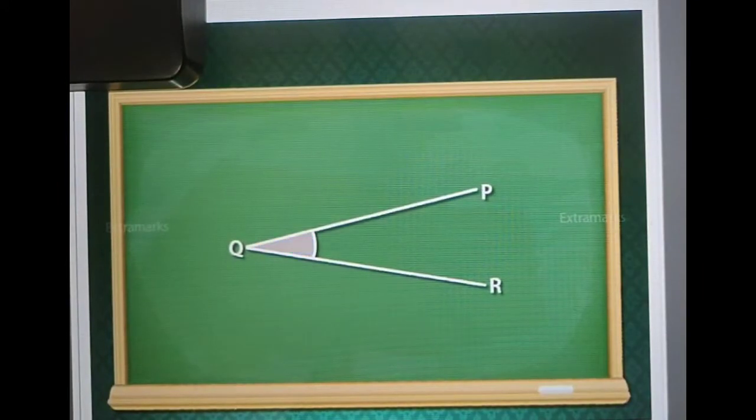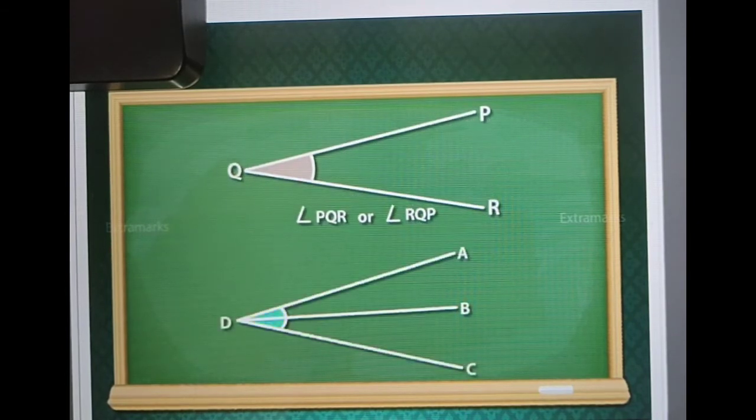The angle at Q is written as angle PQR or angle RQP. Notice that Q is in the middle. This method of writing angles is called three-point notation. Three-point notation is essential to indicate exactly which angle we are talking about. If we say the angle at D, we could be referring to angle ADB, angle ADC or angle BDC.